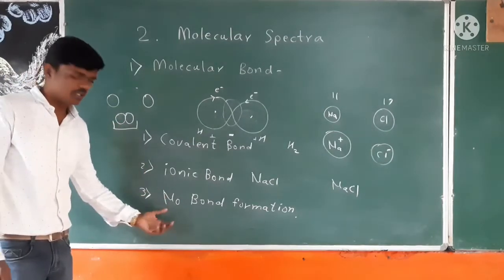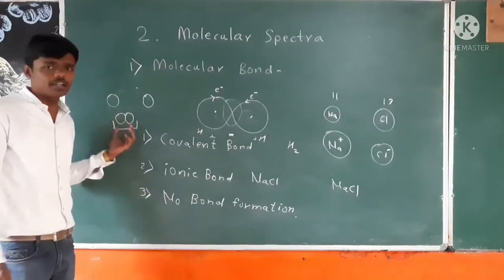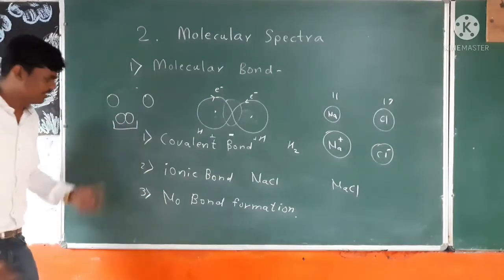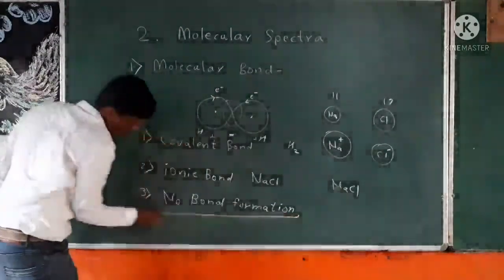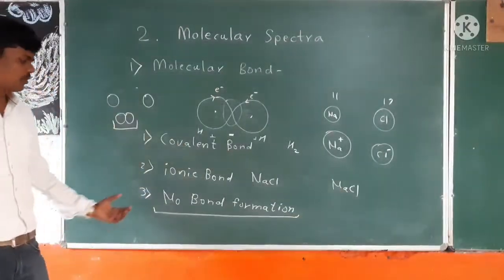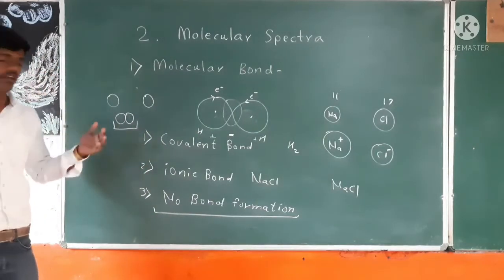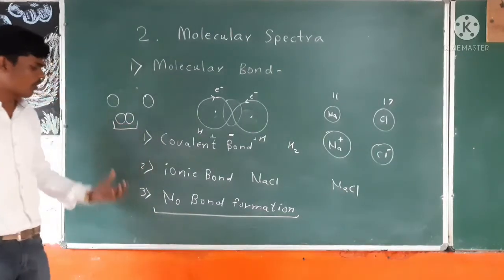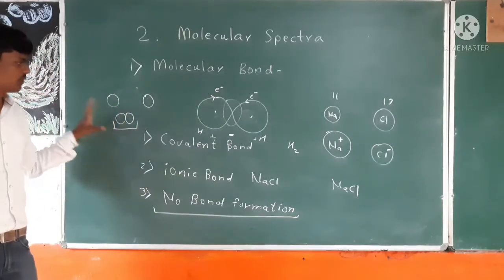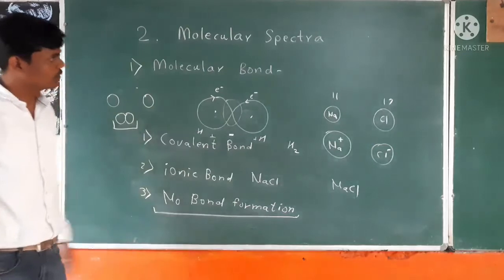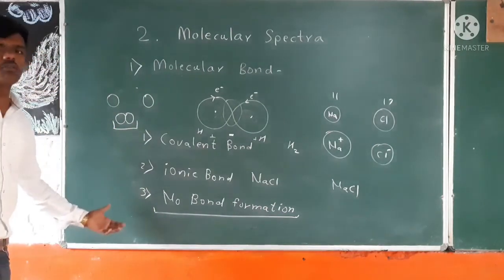But what happens when we give extra energy to that molecule? Its constituent atoms will go into a higher energy state, and they will repel each other. So no bond formation will happen, because with higher energy there is instability, so it cannot form a bond. We have to take out that energy to form a bond. So this is about the molecular bond: the covalent bond, the ionic bond, and the third case, no bond formation.